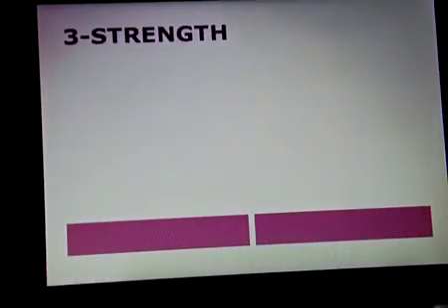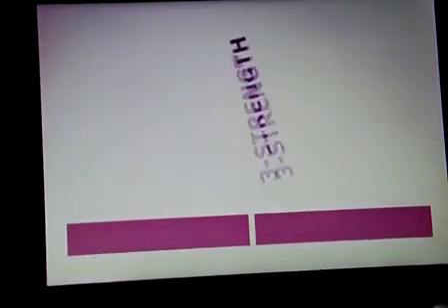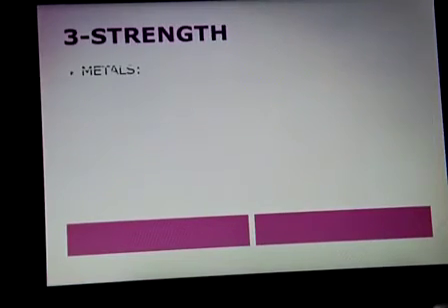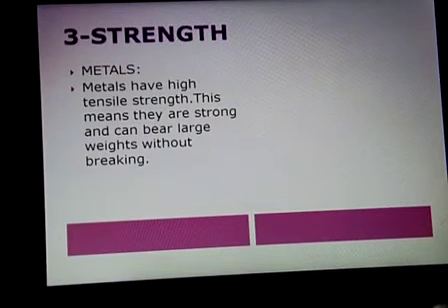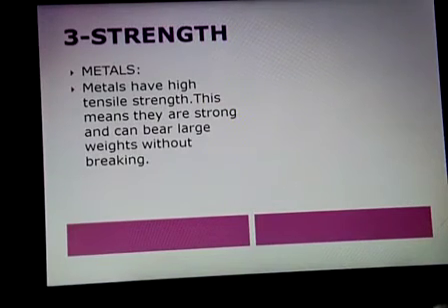Now the third physical property is strength. Strength means how we can use metals and non-metals. Metals have high tensile strength.